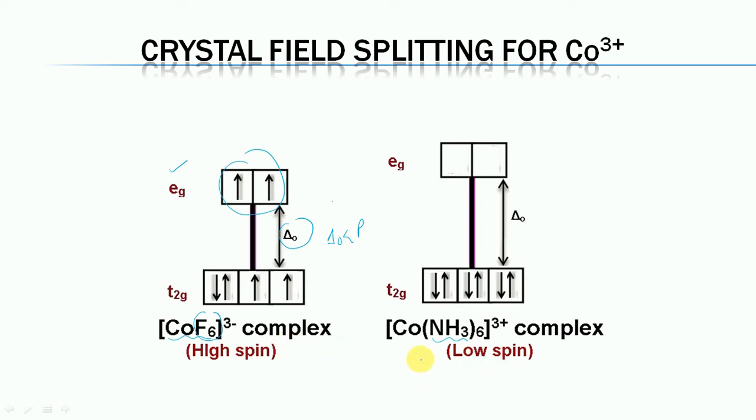On the other hand, in the case of cobalt with 6 ammonia ligands, ammonia is a strong field ligand and therefore the value of delta O is greater than the pairing energy. As a result, all the electrons are paired up and this complex is low spin, having no unpaired electron, so it is diamagnetic in nature.